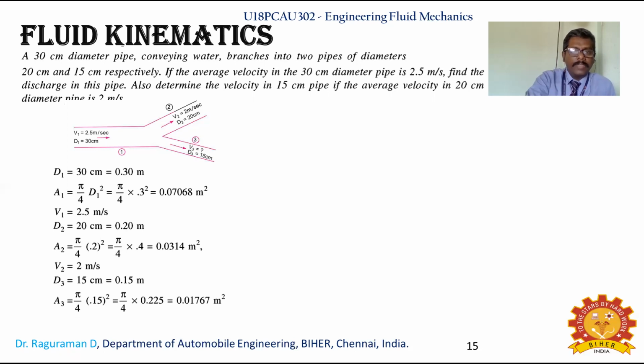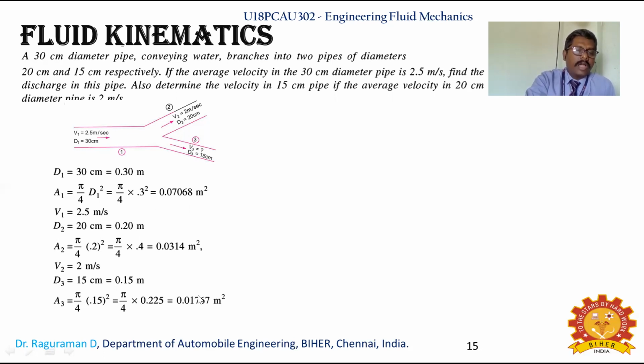So now what is given is D1. This is what the diagram also gives in the problem itself. So you can see that the D1 value is given as well as V1. D3 is given as well as V2. Only the unknown is V3. So by seeing this, you can identify as usual in the previous problem. So you are converting it into meter and substituting pi by 4 D1 square, so you are identifying the area at section 1. And V1 is already given in the problem. Similarly, D2 also is given.